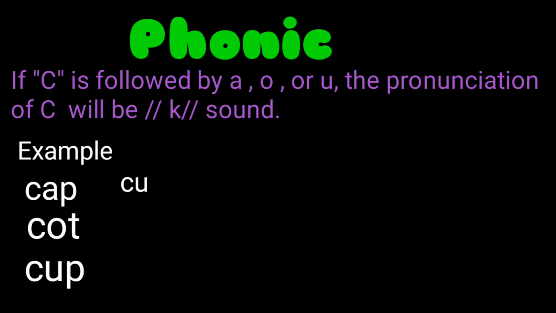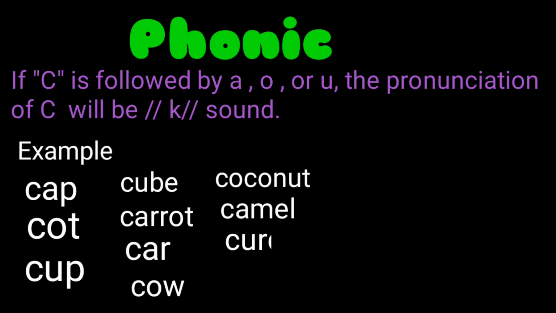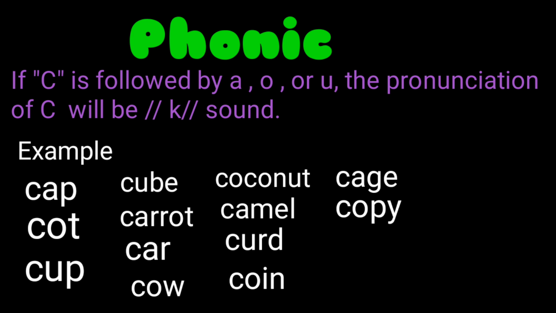Same as cube, carrot, car, cow, coconut, camel, curd, coin, case, coffee, like this. So you have to remember, if C is followed by A, O or U, the pronunciation of C will be caw sound, and if C is followed by the vowel E, I or Y, the pronunciation will be saw sound.